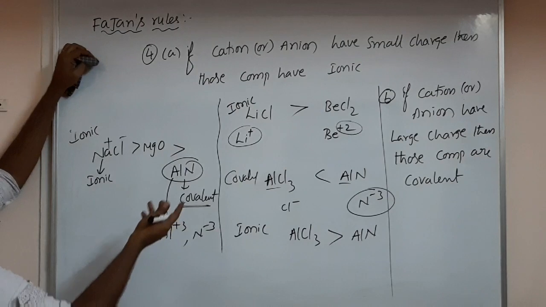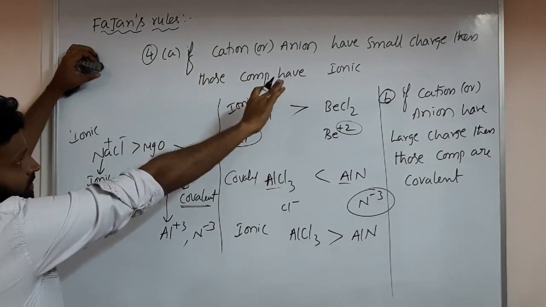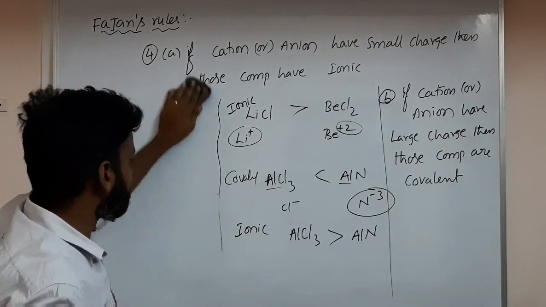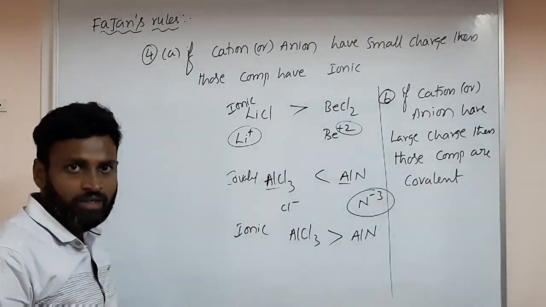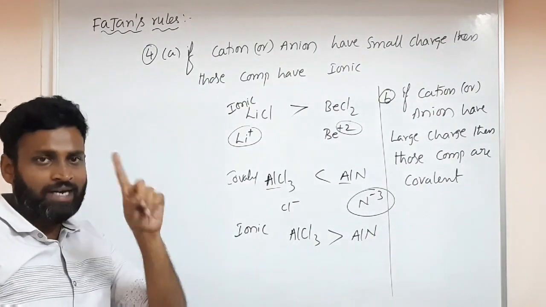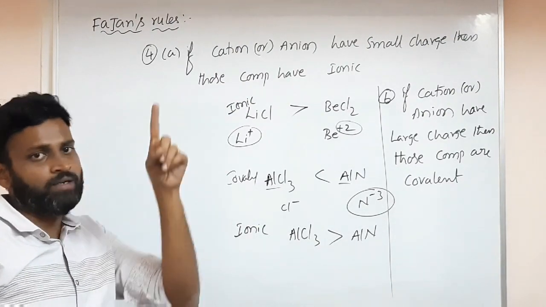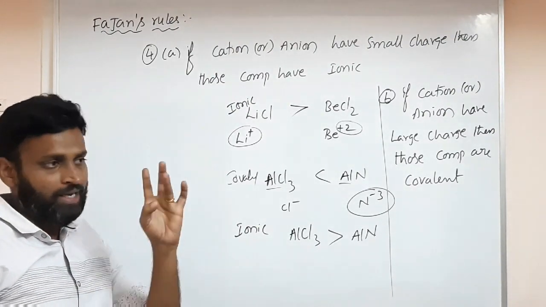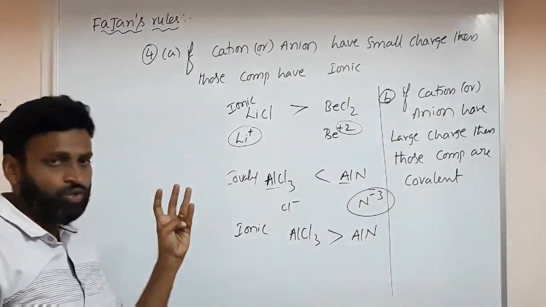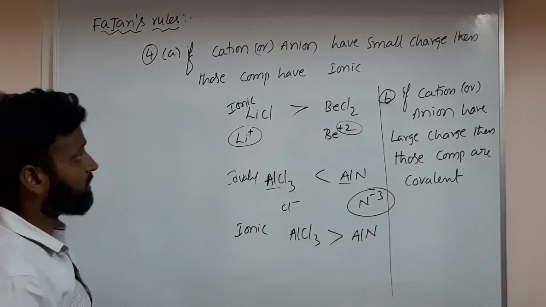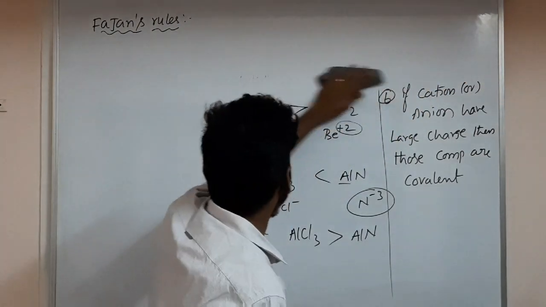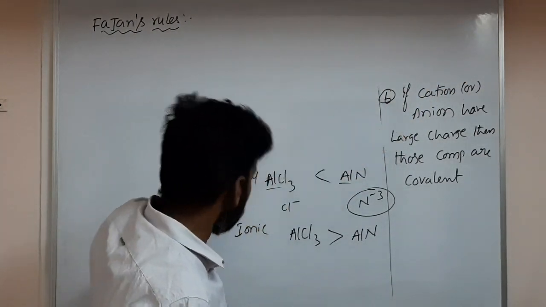In total we discussed four, please write them down. When will ionic character be more? Cation size must be big, anion size must be small, cation or anion must have inert gas configuration, and cation or anion must have small charge. Understood, sir? Please write down all these things.